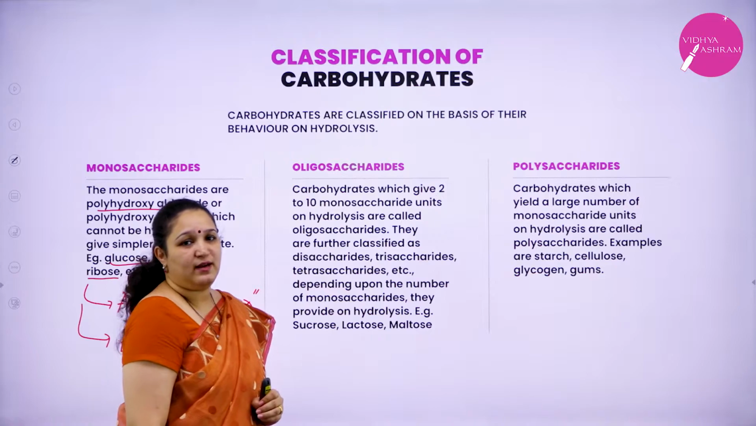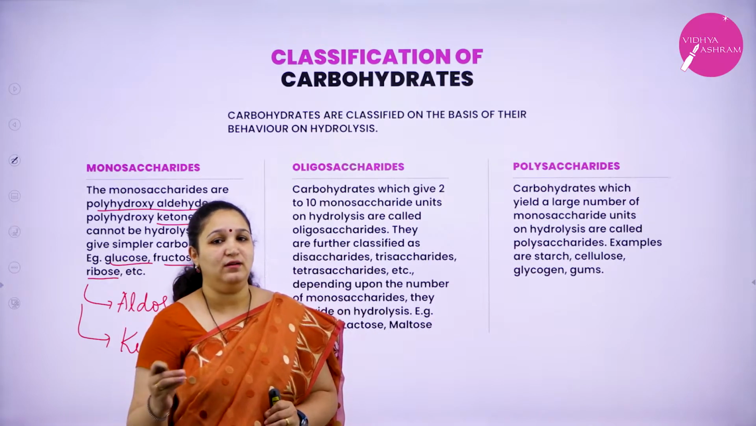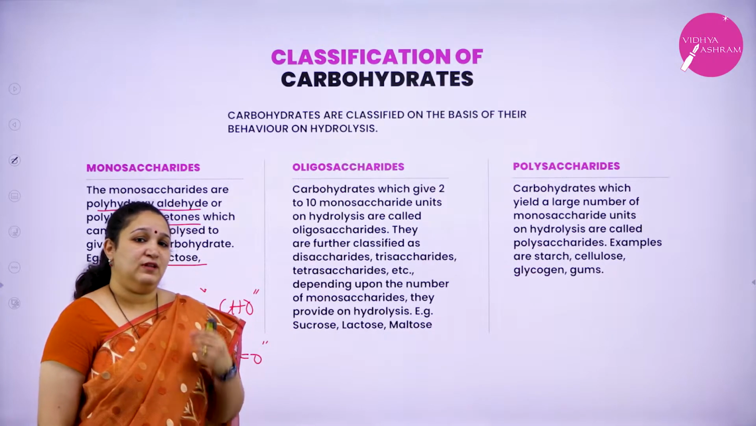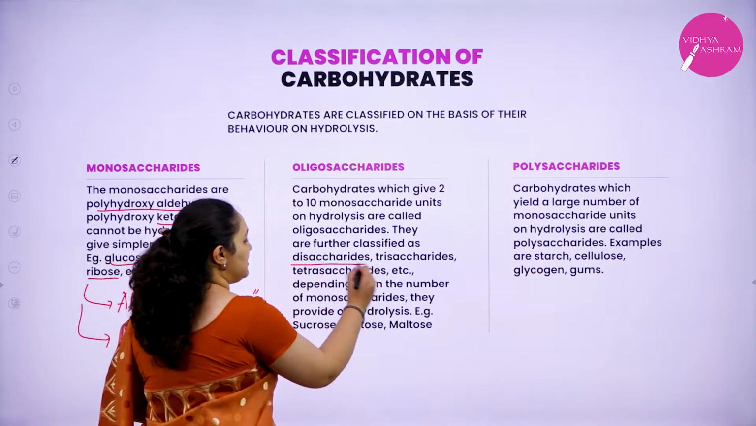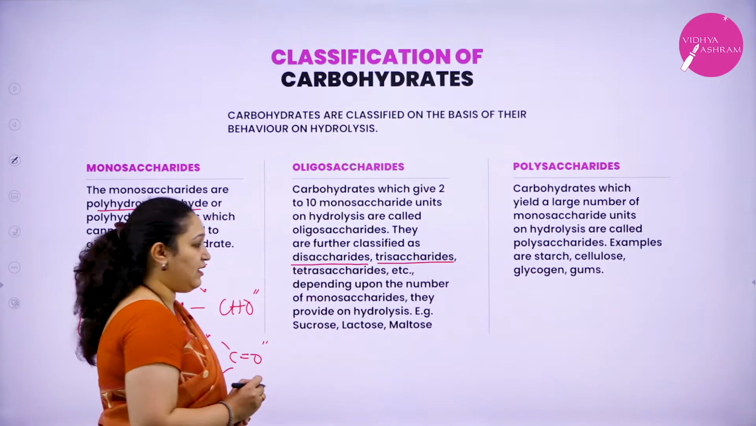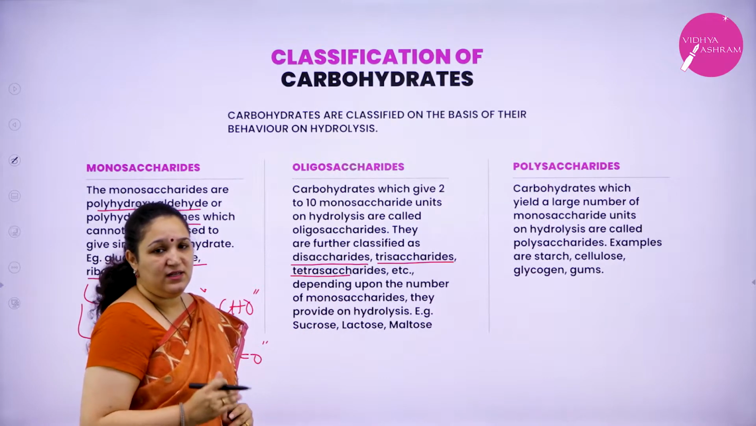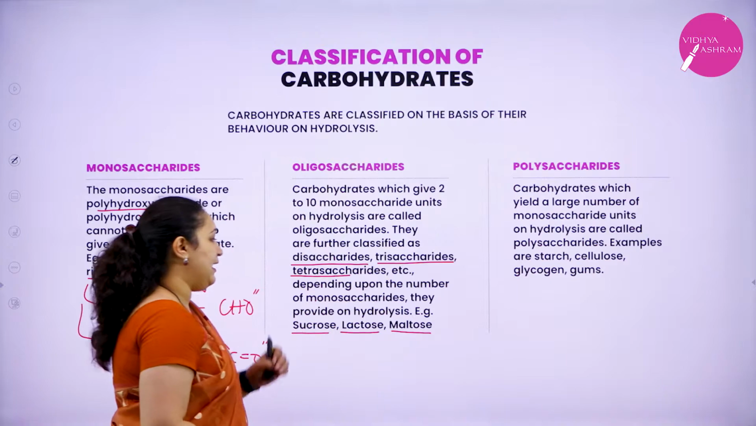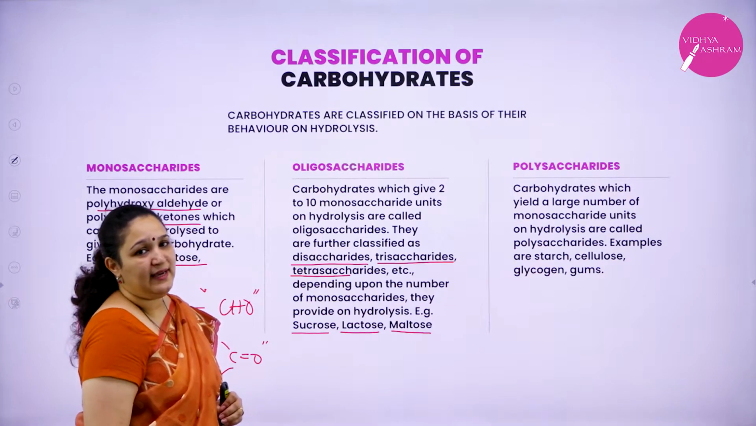Next is oligosaccharides. A carbohydrate on hydrolysis, if it gives 2 to 10 monosaccharide units, we call them as oligosaccharides. If the carbohydrate on hydrolysis gives 2 monosaccharide units, we call them as disaccharides. If it gives 3 monosaccharide units, we call them as trisaccharides. If it gives 4 monosaccharide units, we call them as tetrasaccharides. Examples, sucrose, lactose, maltose, etc. In our syllabus, we will be learning in detail only about the disaccharides.